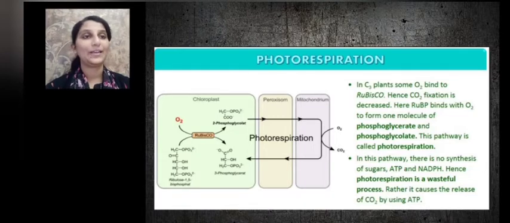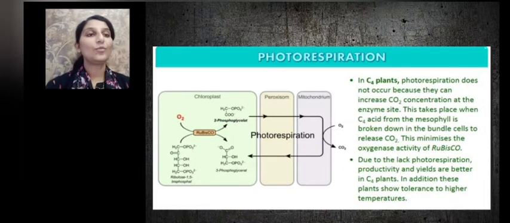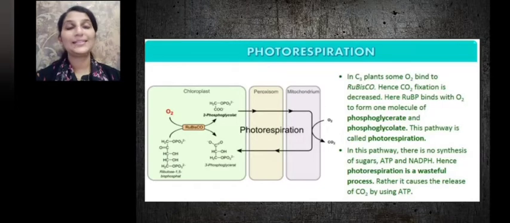or the Calvin cycle. Here, RuBP binds with oxygen and forms one molecule of phosphoglycerate and one molecule of phosphoglycolate. We can see one molecule of phosphoglycerate and one molecule of phosphoglycolate is produced. We know RuBP has 5 carbon atoms, and this RuBP combines with one molecule of oxygen and breaks down to form phosphoglycolate, which has 2 carbon atoms, and 3-phosphoglycerate, which has 3 carbon atoms.